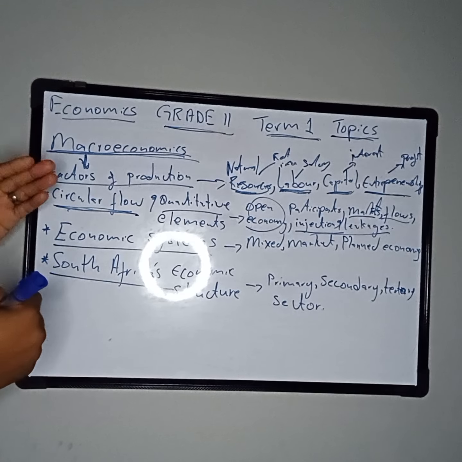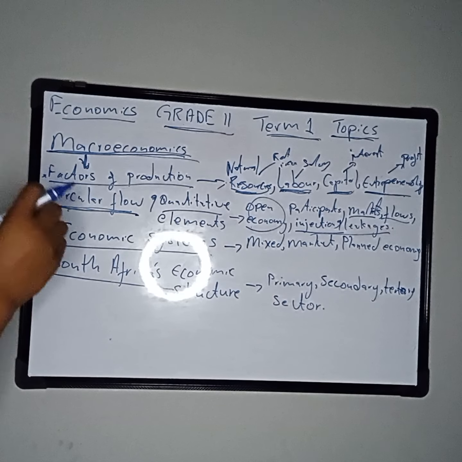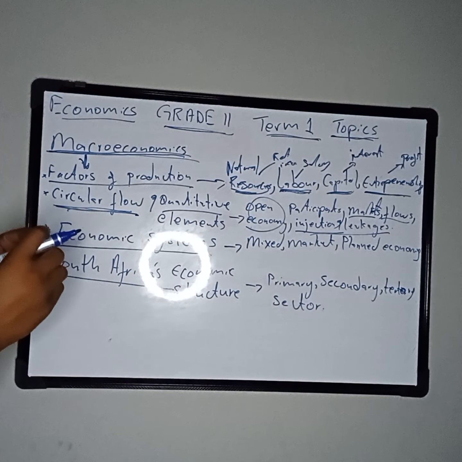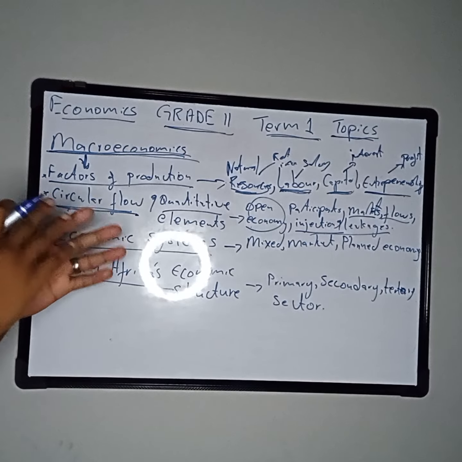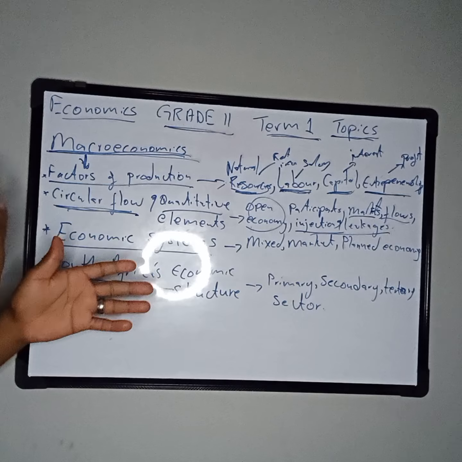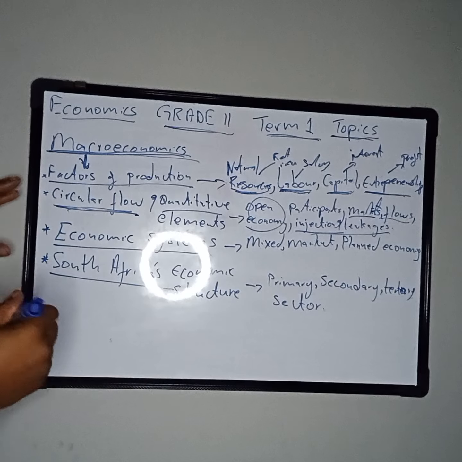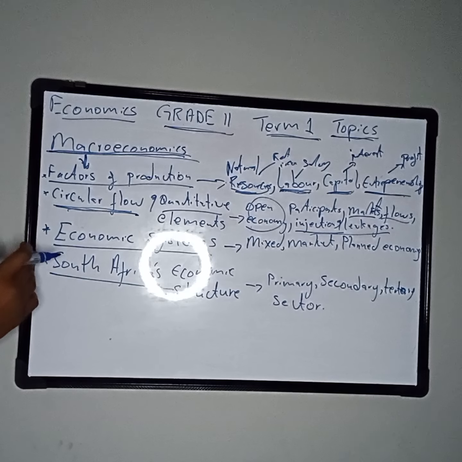Then moving to quantitative elements, it's whereby we are measuring or determining the value of GDP using the 3 methods. It's either using the production method, income method, or expenditure method. And then our second last subtopic is called economic systems.